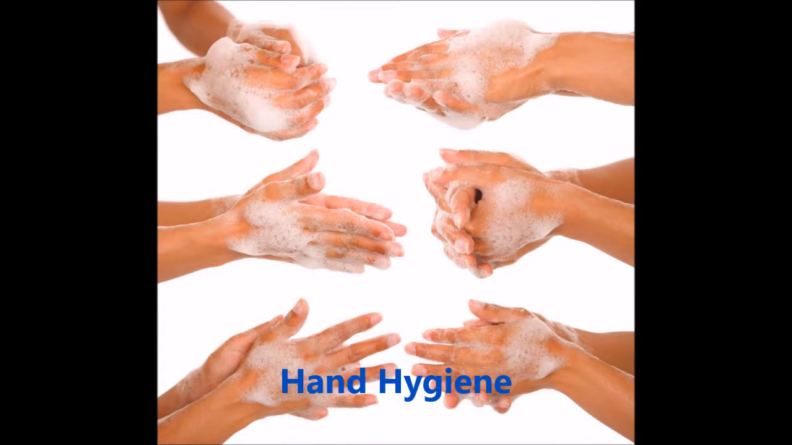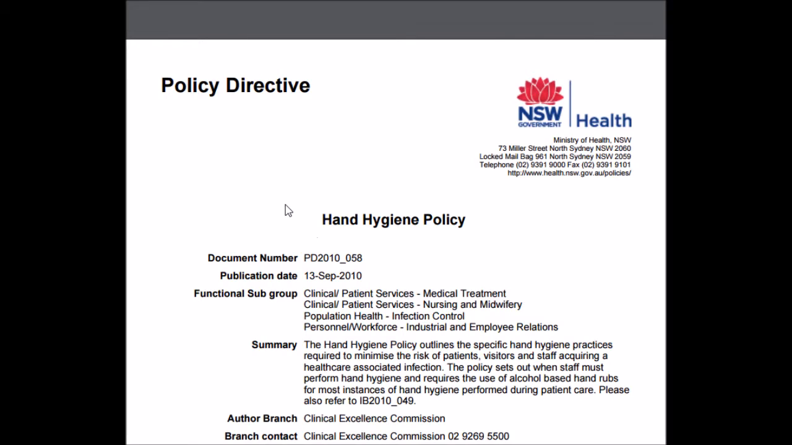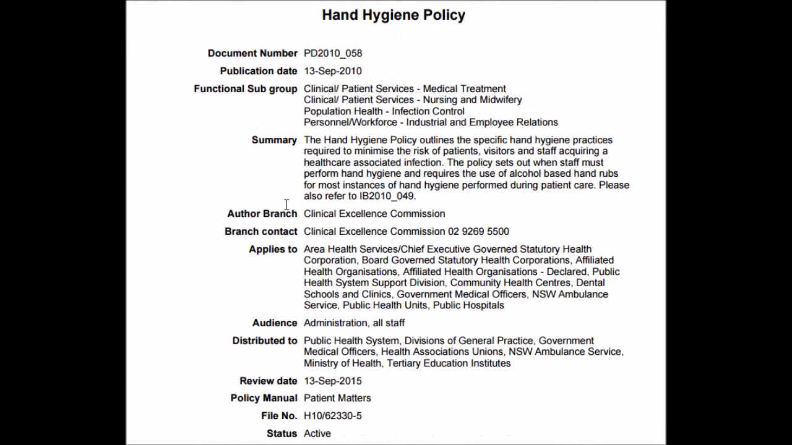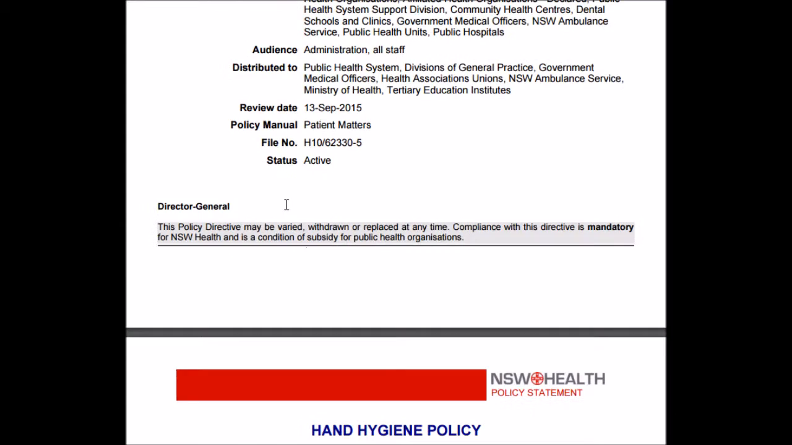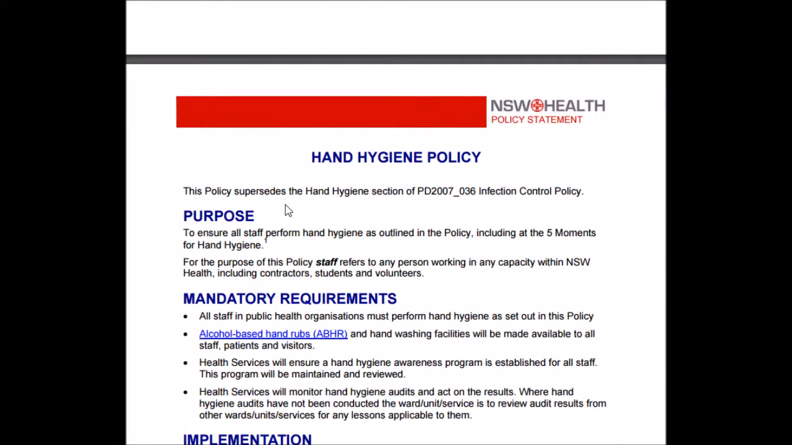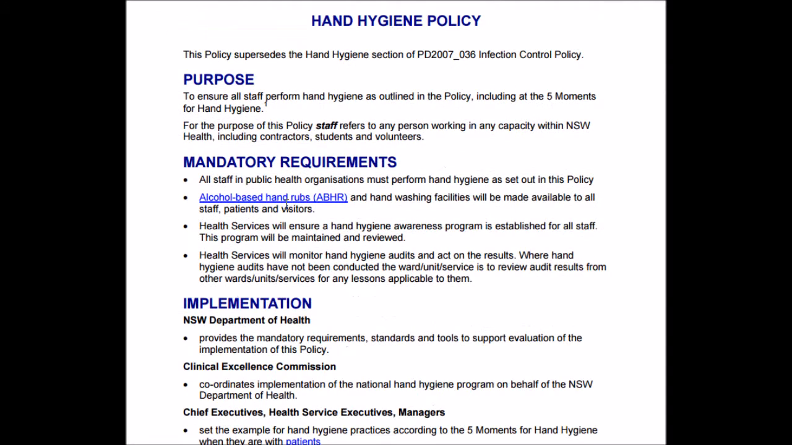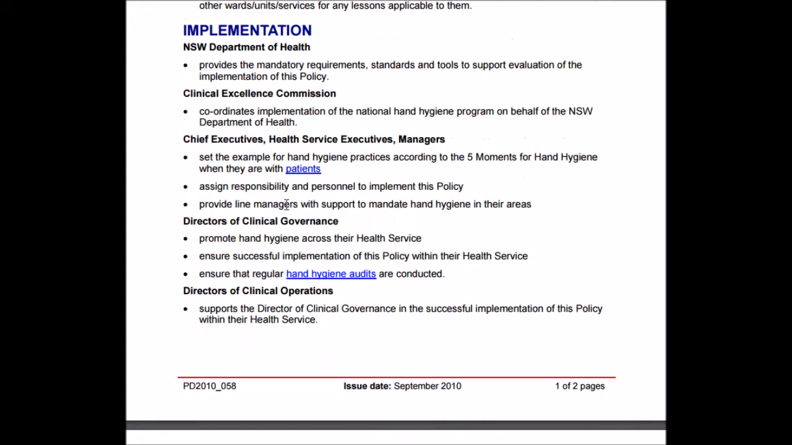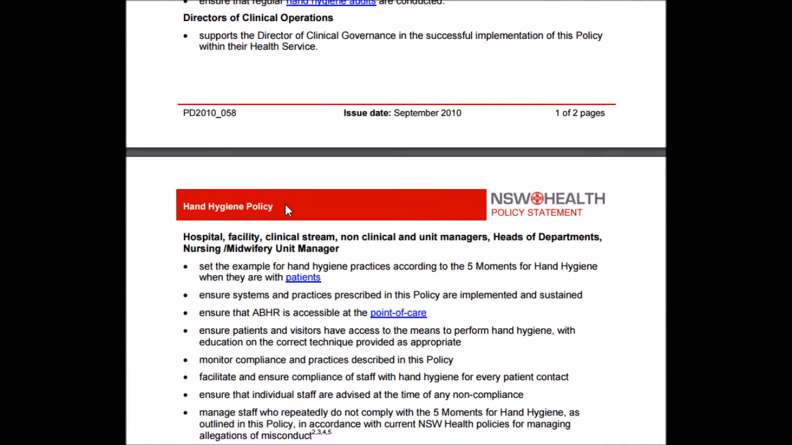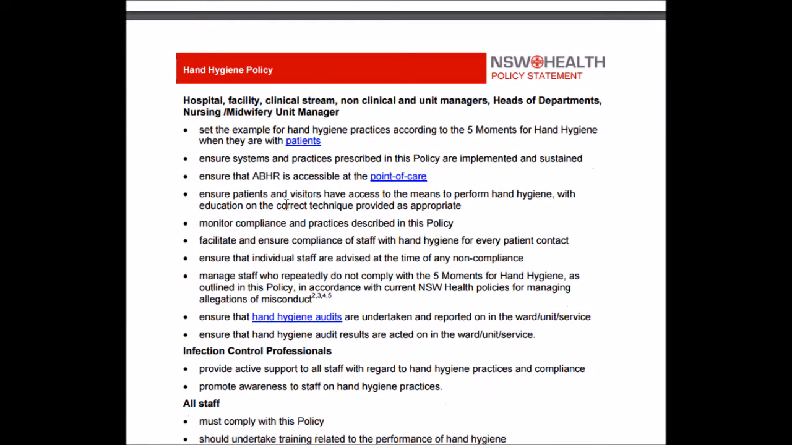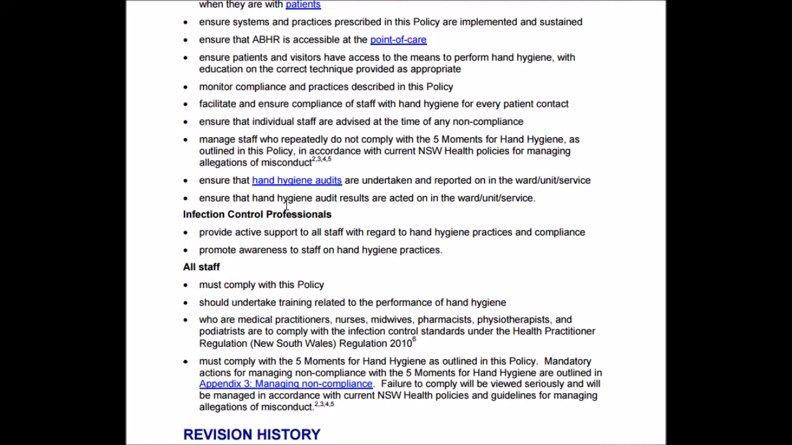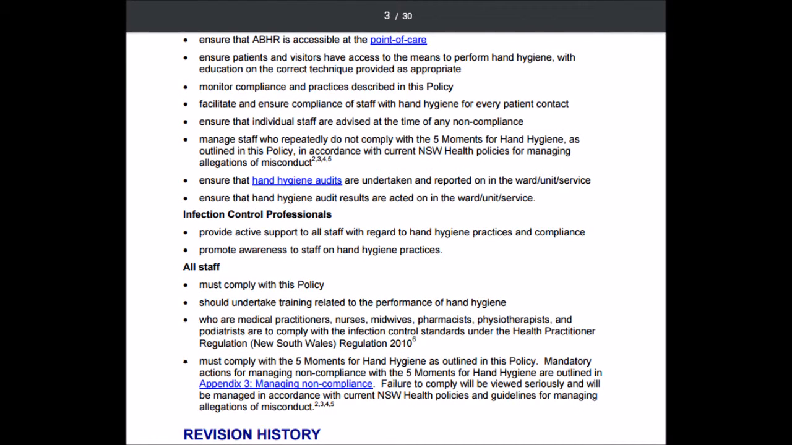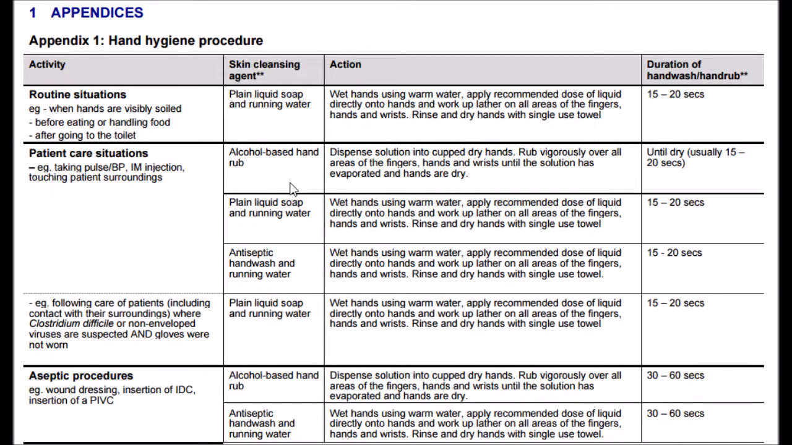The hand hygiene policy was published by NSW Health in 2010 by the Clinical Excellence Commission in order to supersede the hand hygiene section of the Infection Control Policy. It lists the procedure of specific hand hygiene practice required to minimize the risk of patients, visitors, and staff acquiring a healthcare-associated infection, and when staff should perform hand hygiene by either washing their hands or using alcohol-based hand rub during patient care.